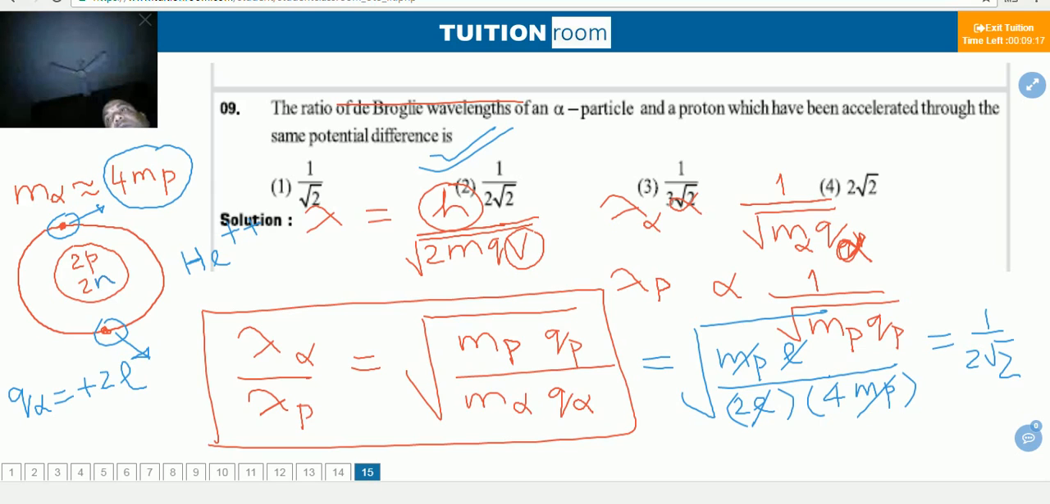Then please copy it, and this requires minimum knowledge. You should consult your physics teacher to know the mass of the alpha particle, mass of the proton, charge of the alpha particle, charge of the proton. It's a very easy question. Copy this, then I will proceed to the next question.